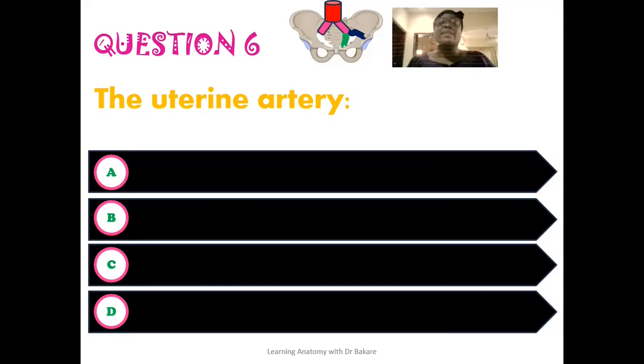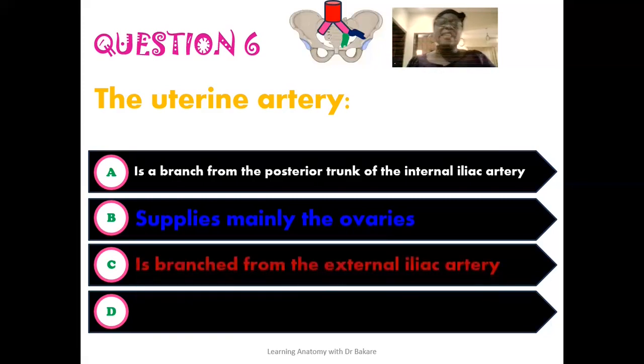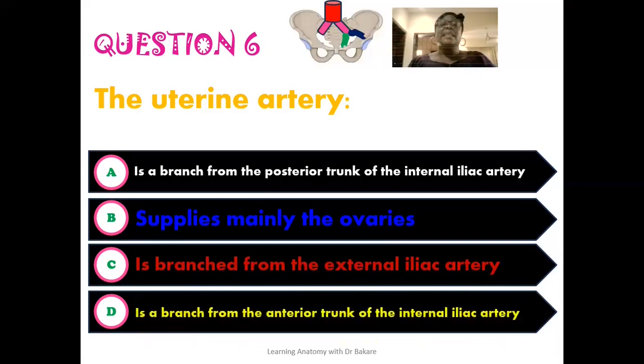The sixth question reads that the uterine artery, is it a branch from the posterior trunk of the internal iliac artery? Is the uterine artery seen to supply mainly the ovary? Is the uterine artery seen as a branch from the external iliac artery? Is the uterine artery seen as a branch from the anterior trunk of the internal iliac artery? So out of all these options, which is correct about the uterine artery?